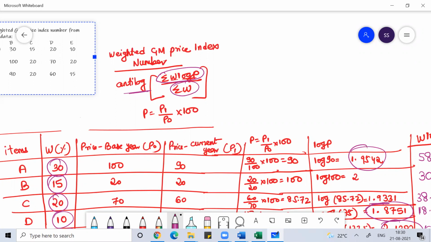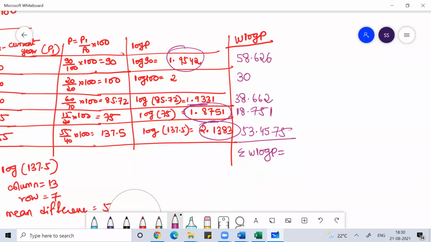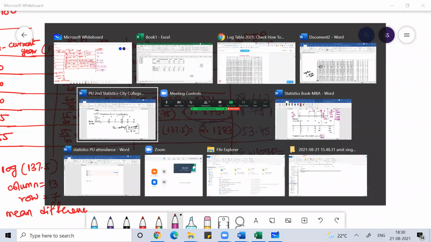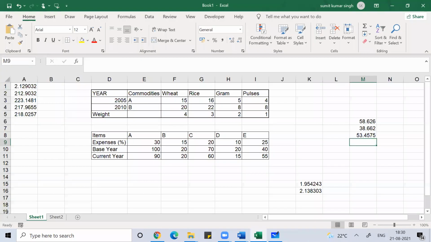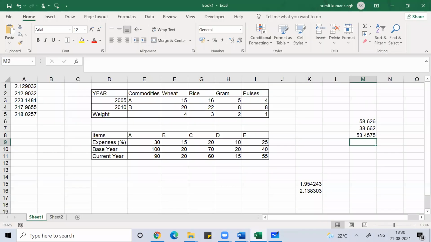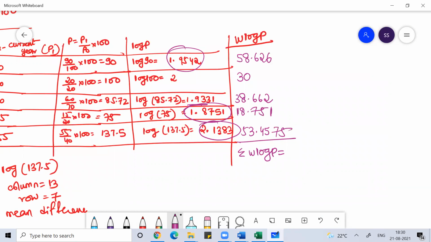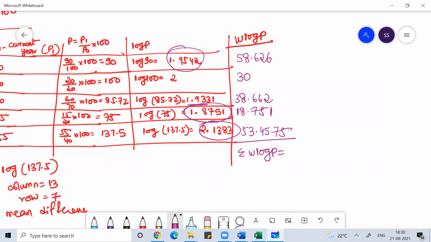Okay, so what is the sum of W log P? It is 58.626, then 38.662, then 53.4575, then 18.751, then you have 30.